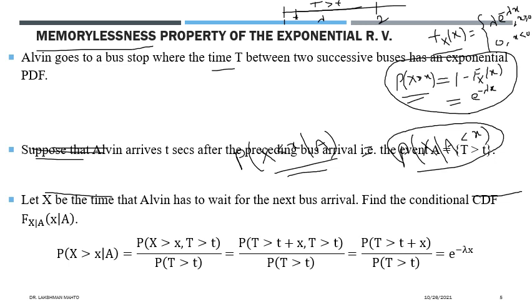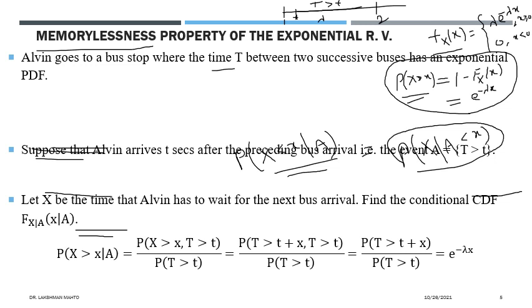So here we are talking about the right tail probability conditioned on A, defined as the probability that x is observing value greater than x given A.